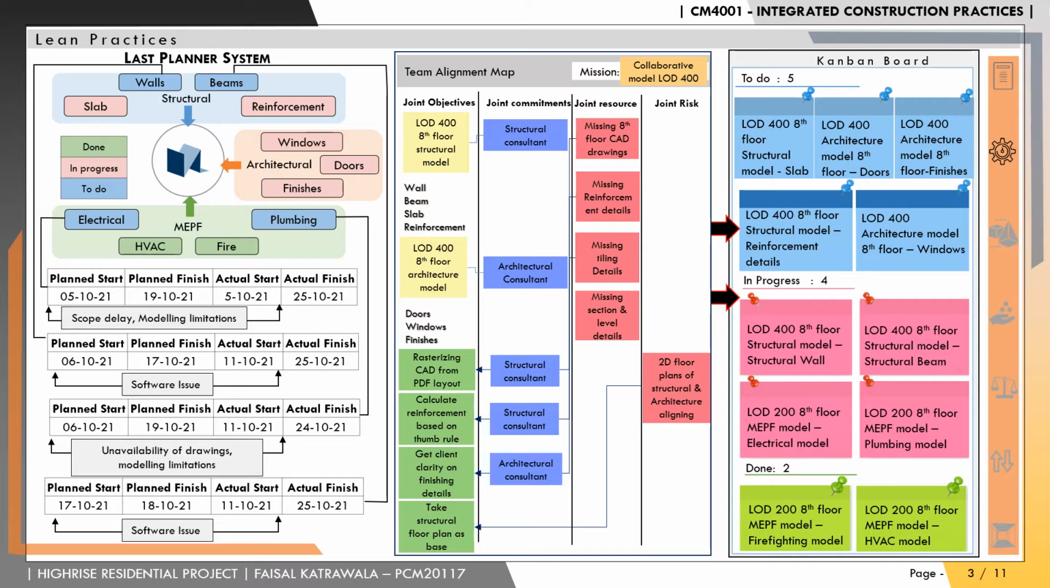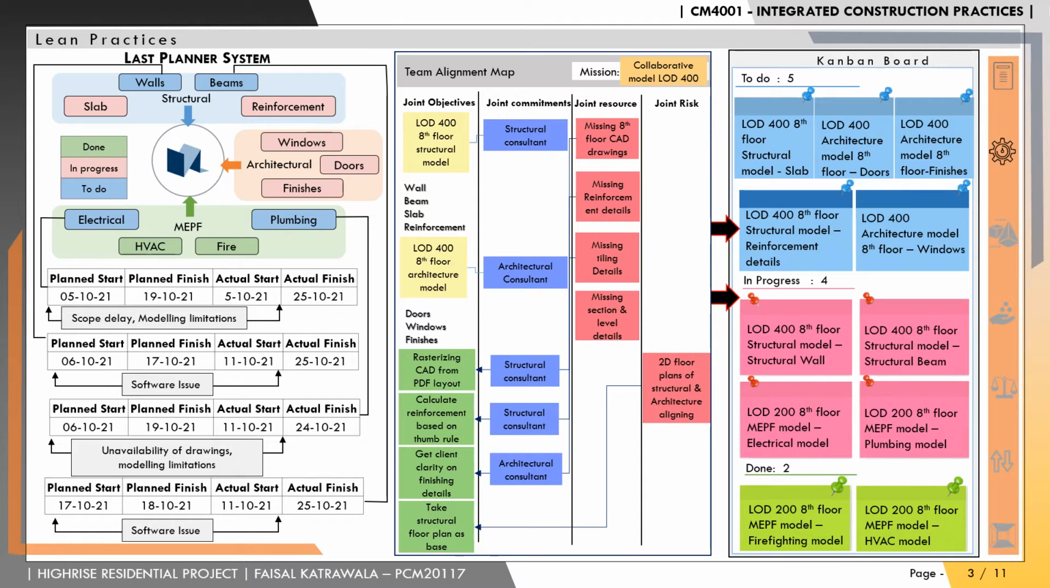The purpose of Lean is to reduce the waste in the process. The Lean tools used by us in the design process are documented as shown. Here we use two Lean tools, that is Team Alignment Map and Kanban, for a similar set of activities where parallels were drawn. Firstly, in Team Alignment Map, two processes were followed, forward pass and backward pass.